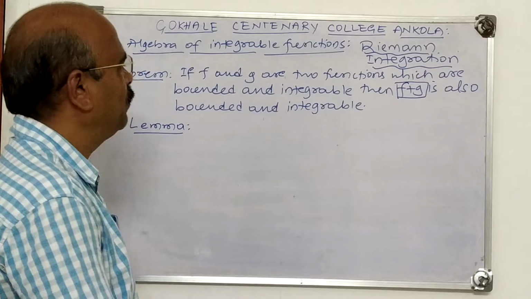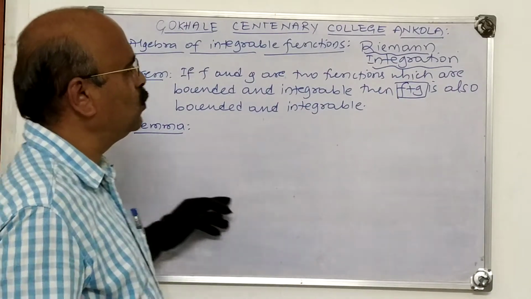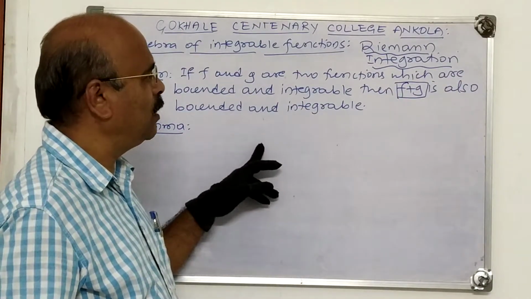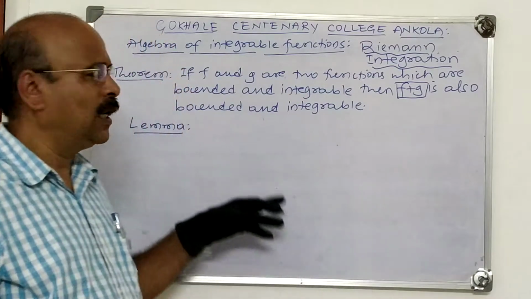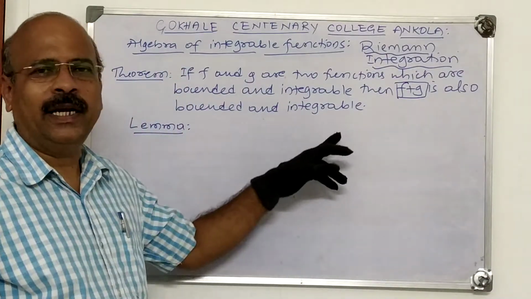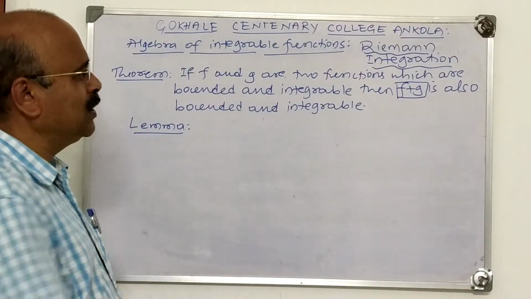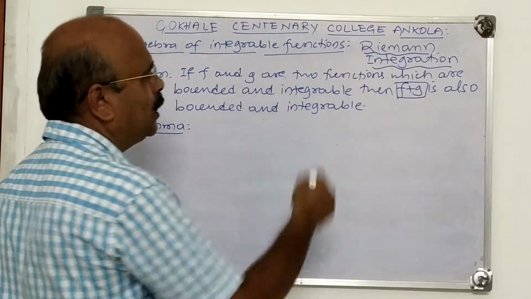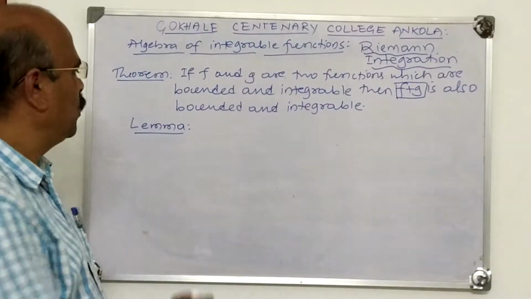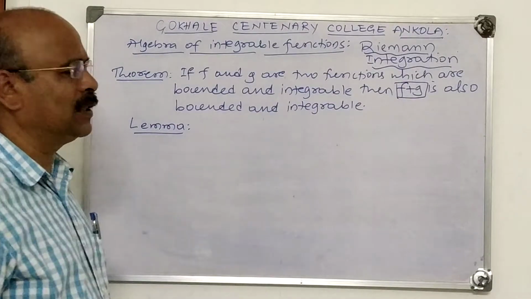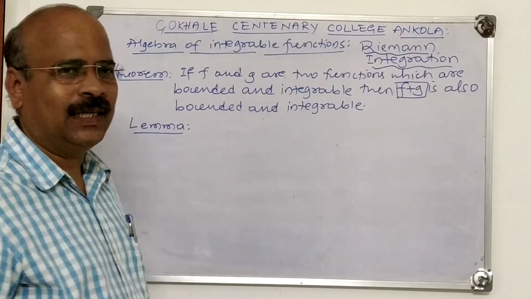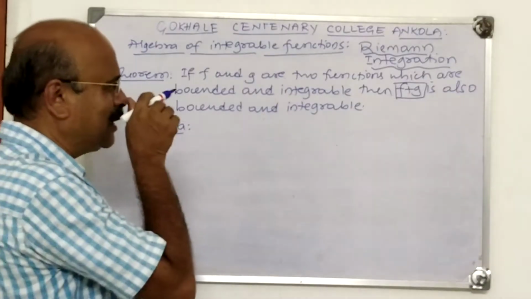First theorem is if f and g are two functions which are bounded and integrable, then f plus g is also bounded and integrable. Now to prove this, in all the four theorems, we use one important result. We state and prove that as a lemma. And lemma states like this.